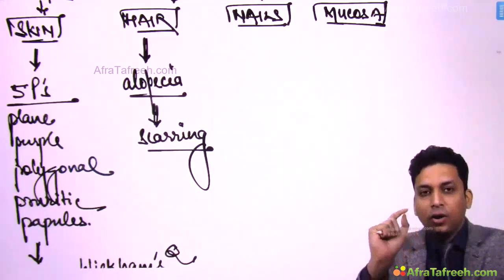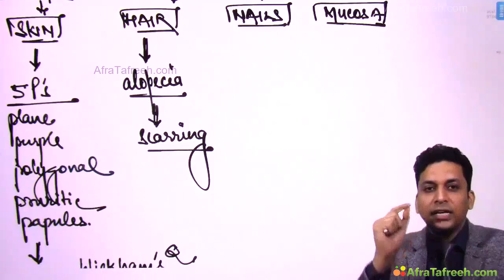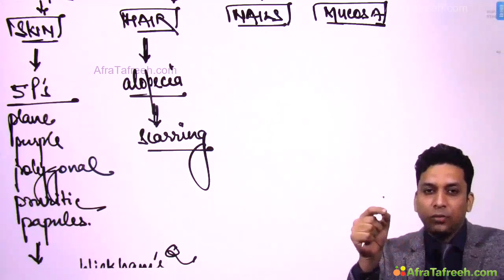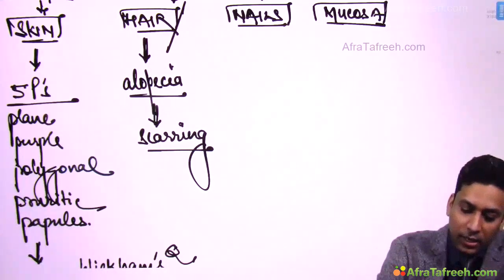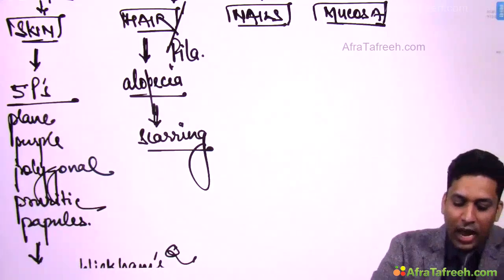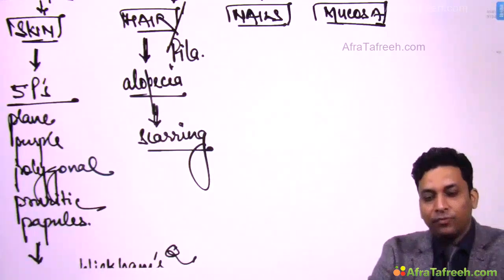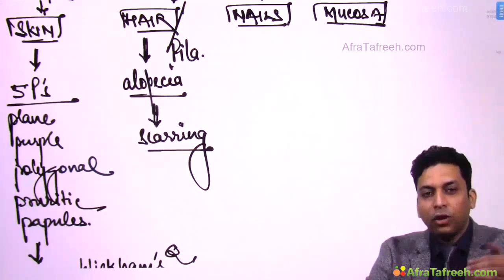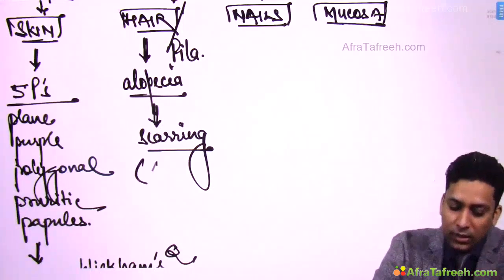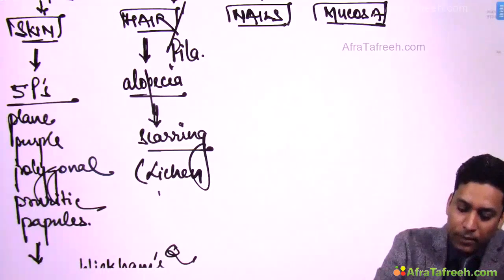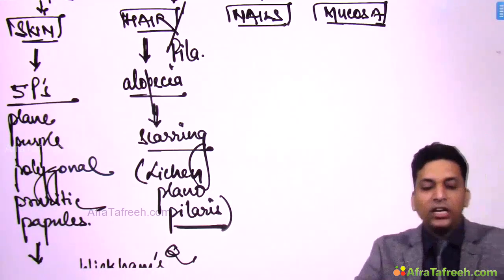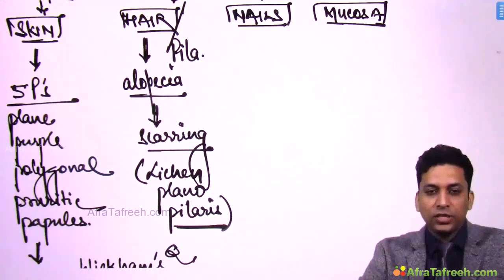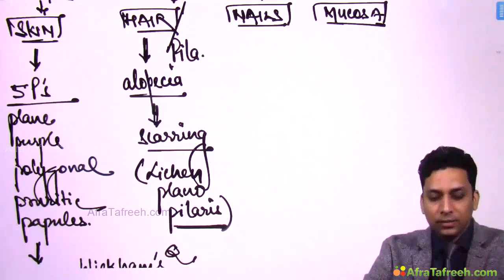Okay, now you might be knowing that pilosebaceous unit, what does pilo stand for? Pilo is for hair follicle, isn't it? So this hair, that is pilo, is involved, and that is the reason why this type of lichen planus where pilo is involved or hair follicle is involved is known as lichen planopilaris. So hair follicle is involved, leading to alopecia, that is scarring alopecia. This type is known as lichen planopilaris.